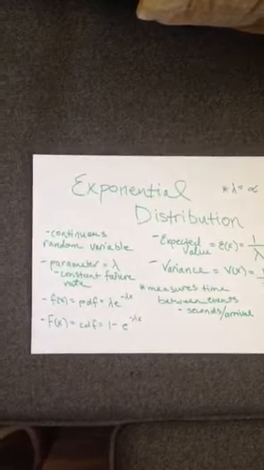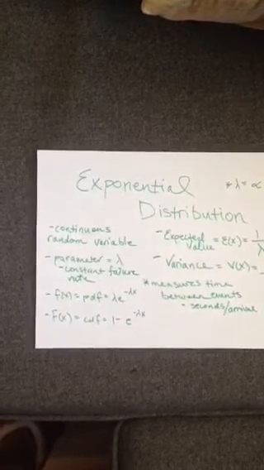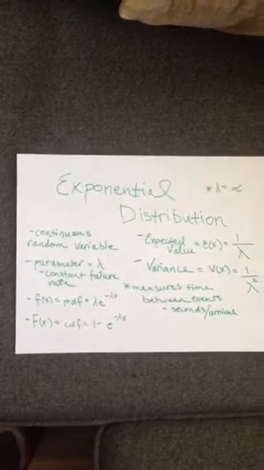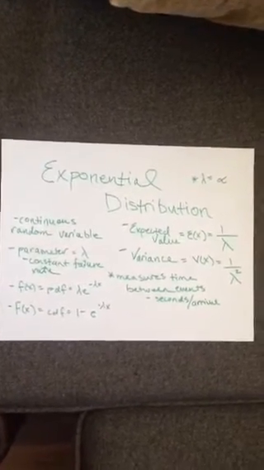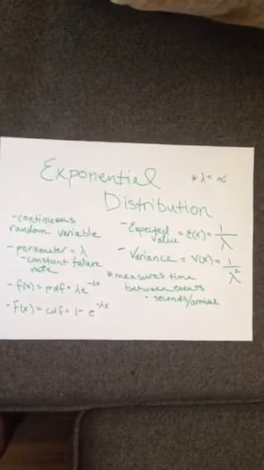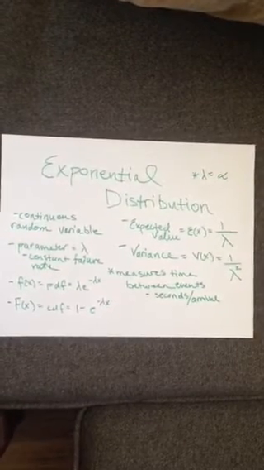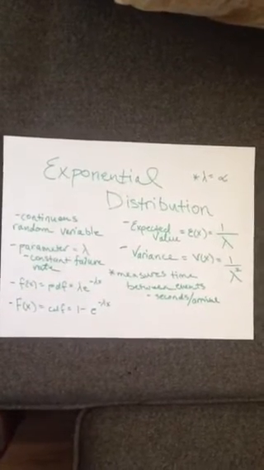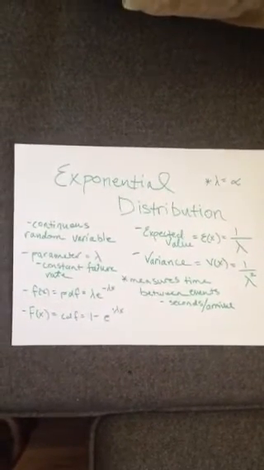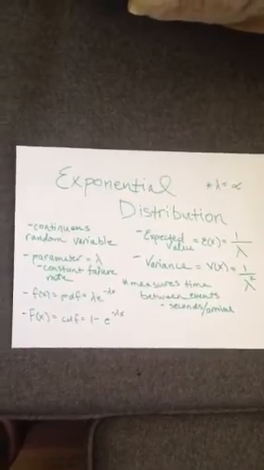The expected value for an exponential distribution, E of x, is 1 over lambda. The variance for an exponential distribution is denoted as V of x, which is equal to 1 over the parameter lambda squared. Exponential distributions measure the time in between events, or the seconds between arrivals, and is also a memoryless distribution. So we're going to show you an example of Poisson distribution.